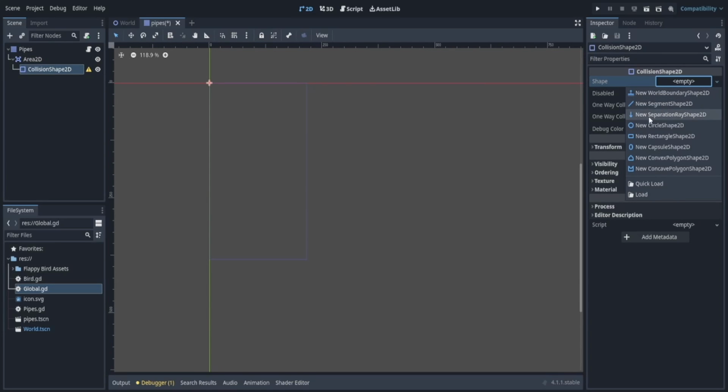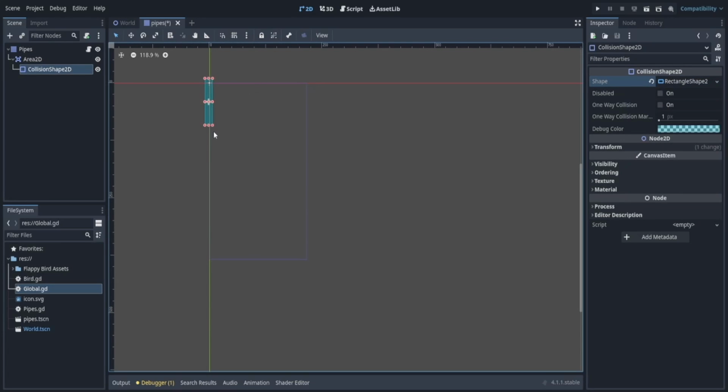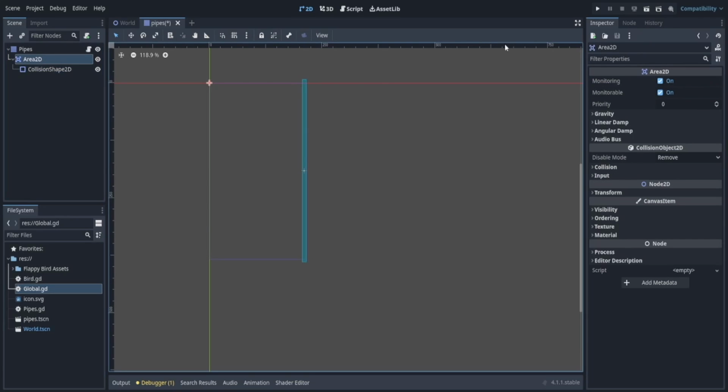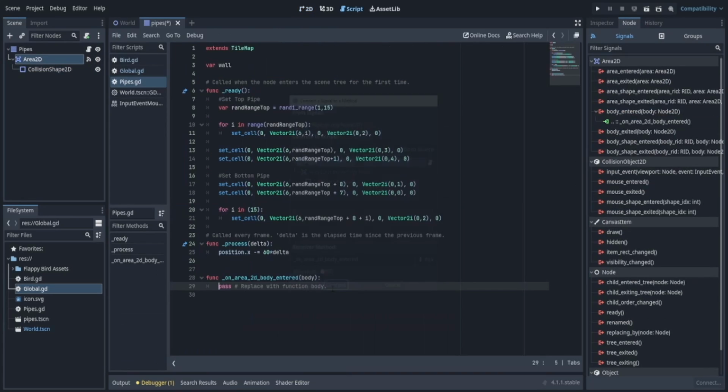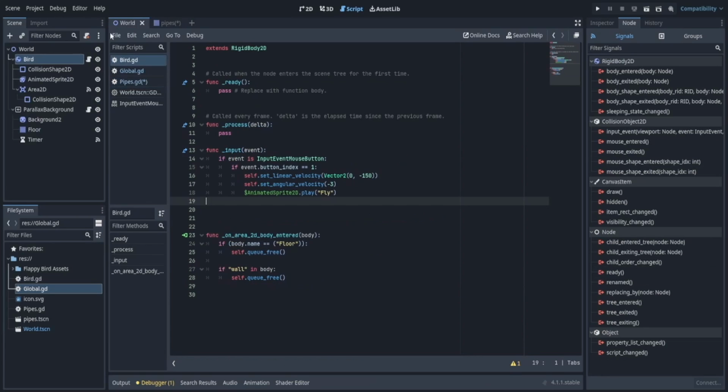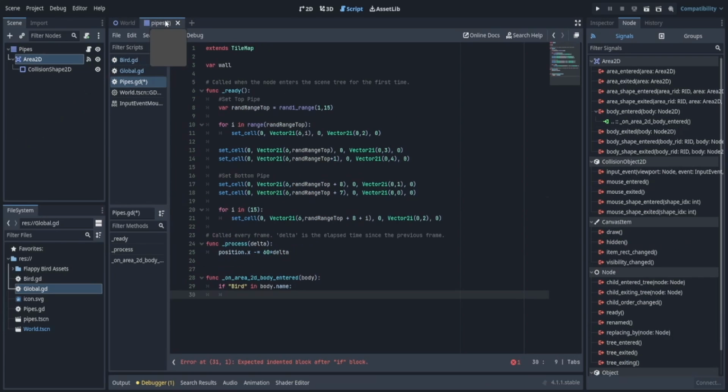Now, how are we going to make this work? Well, it's actually pretty simple. We just have to create a long rectangle. We're going to move this all the way to the right where the pipe should be, and we're going to make it relatively skinny. Now we're going to go to the area 2D and say if body entered, connect this, and we'll say if bird in body.name, because the bird is not a variable, but it's the name of our bird, right? So now let's go back to our pipe, and we're going to say